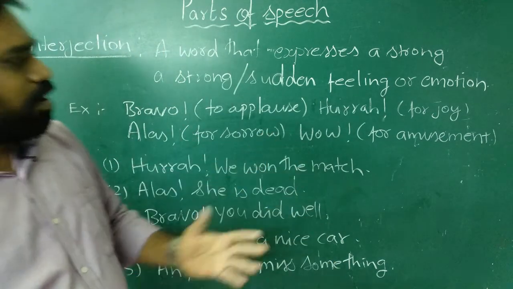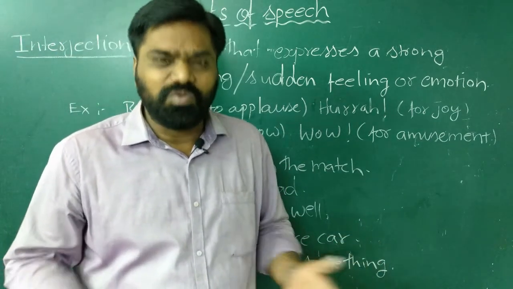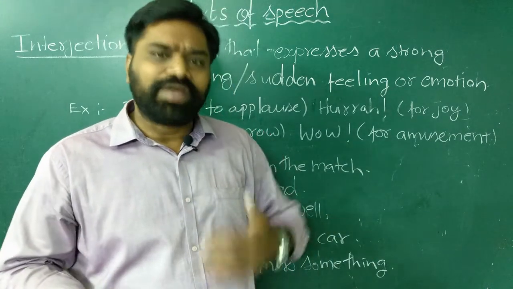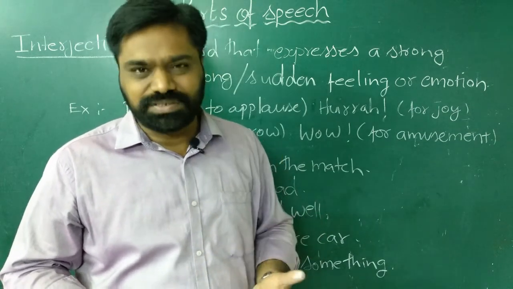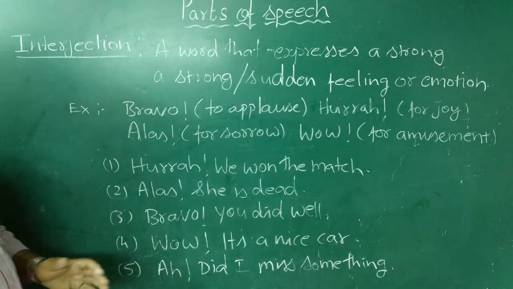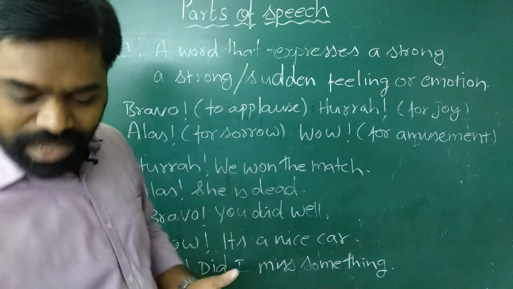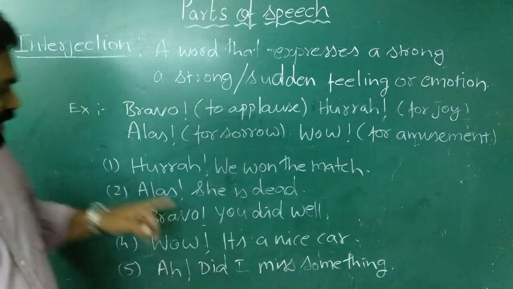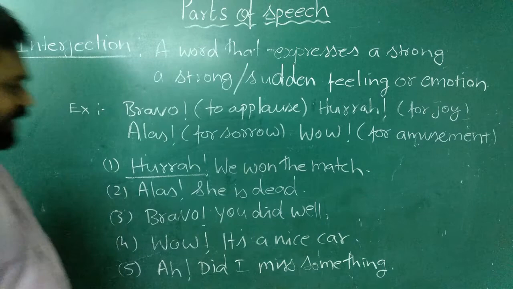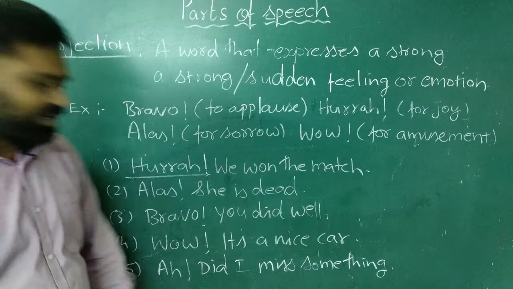Then again the word wow. Wow is a word which we use for amazement. Similarly, there are a number of other words, for example, ah, oh, or hah. These are all the words that we use for expressing our feelings or emotions. These are all called interjections. Let us see how they are used in a sentence. In the first sentence, for example, you say, hooray, we won the match. So they have won the match, they are very happy, and they express their emotion by the word hooray. So hooray is an interjection. An interjection is always followed by an exclamation mark. So we can very easily identify interjections.